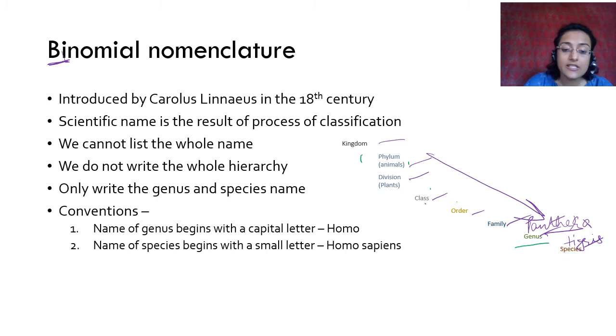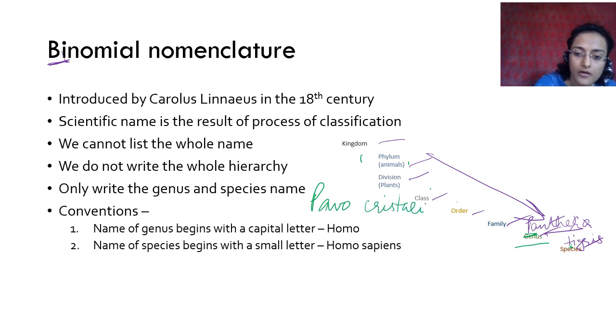Name of the species begins with a small letter, right? If you read Panthera tigris, P is capital, T of tigris is small. In Homo sapiens, H is capital, it is a genus name. Species name begins with a small letter, so sapiens is small. Okay. Pavo cristatus, P capital, c small. Okay.